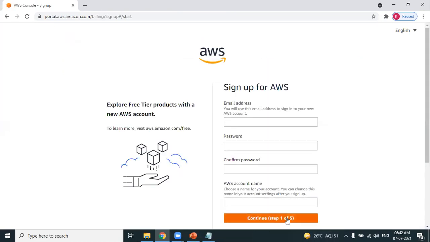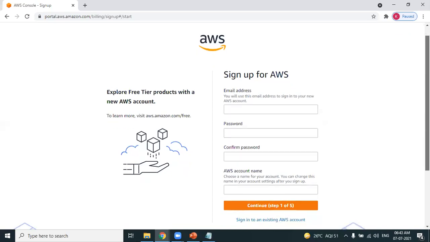Step 1, total how many steps? Please observe here, it's a 5-step process. You need to enter your email address, the login password, whatever password you want to log in with, and then the AWS account name. This should be unique. Okay, so these are the details.